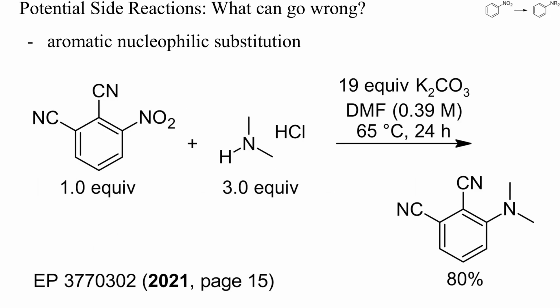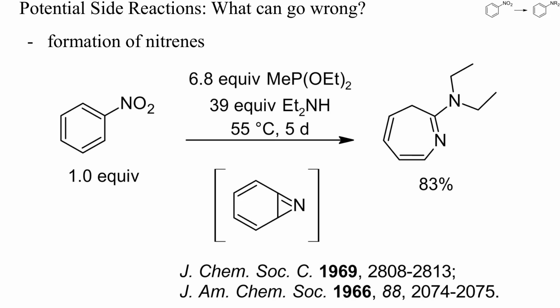Nitroarenes may also undergo nucleophilic substitution of nitrite, especially if other electron-withdrawing groups are present, as in this example. This could become a problem when strong nucleophiles are used as reducing agents, such as hydrazine, sulfide, or thiols. The reduction of nitroarenes with phosphorus-3 derivatives can cause the formation of nitrenes. In this example, despite the relatively low reaction temperature, a nitrene and then a substituted azepine were formed.